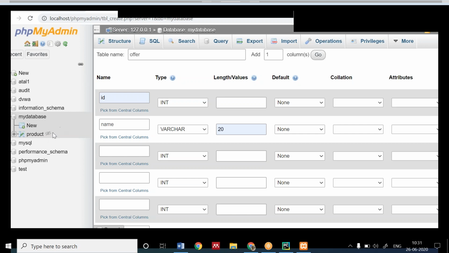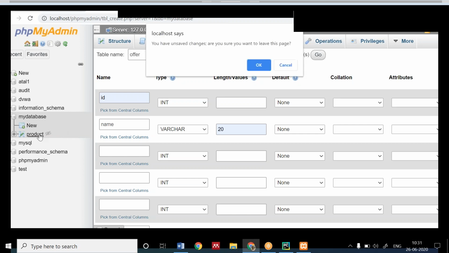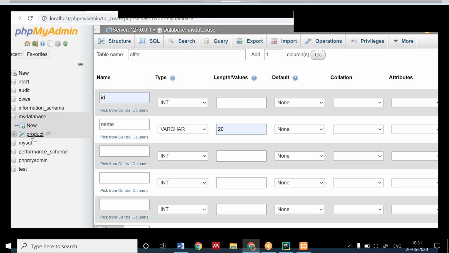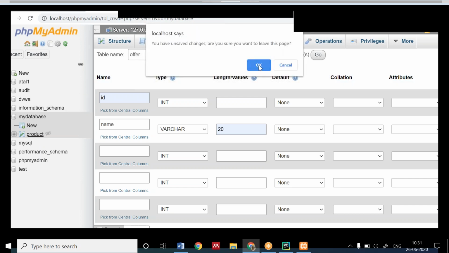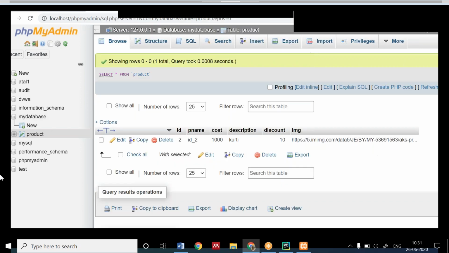We are making a unique ID purposely. What is the purpose of that? When we will be accessing the product information, we will be accessing it with the unique ID. That's why I said please assign a unique ID.